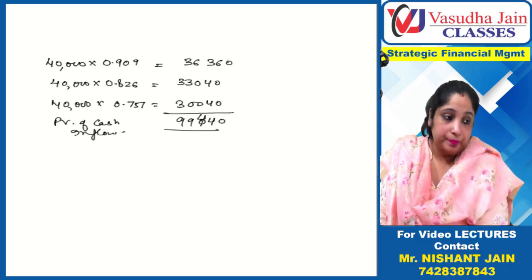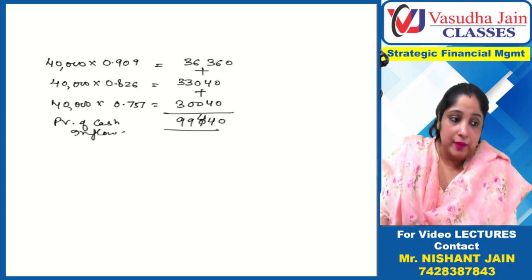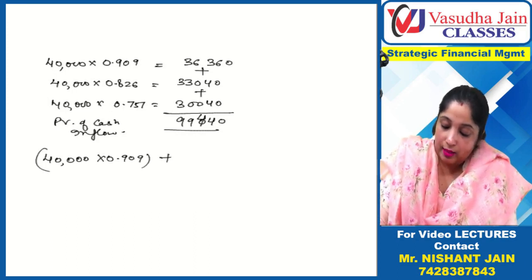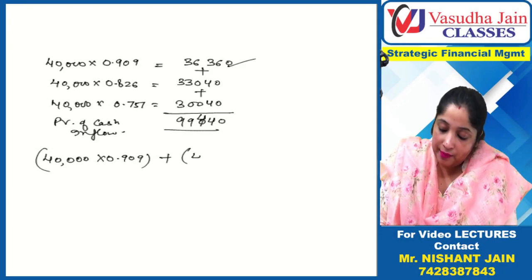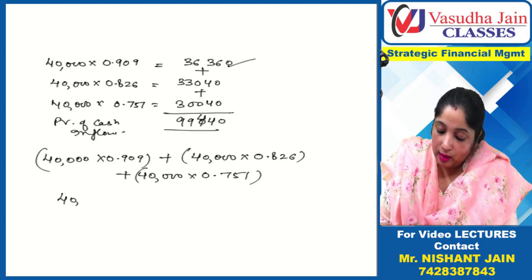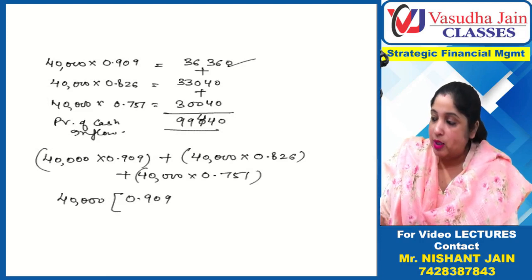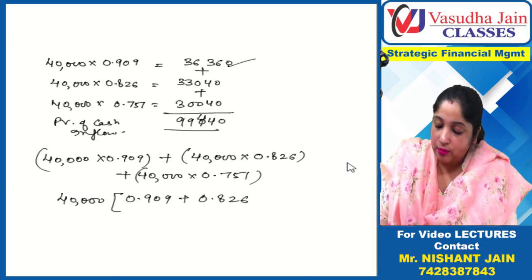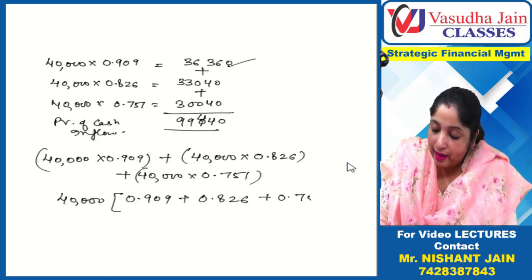Now basically you have added these figures. Now can I write like this? 40,000, same thing I am writing again, into 0.909, plus this figure as we have written, plus 40,000 into 0.826, plus 40,000 into 0.751. Now can I take 40,000 common? What is left? 0.909 from this bracket, plus 0.826 from this bracket, plus 0.751.